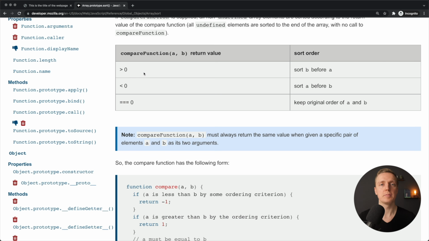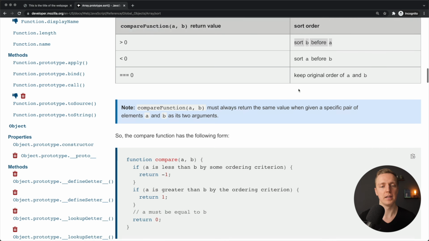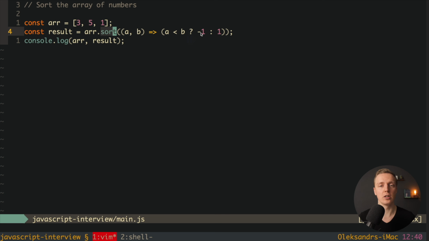Also, there is one more important point to remember. In the compare function, we can return a number which is bigger than 0 or smaller than 0, and it will work exactly the same. It will sort b before a or a before b, which actually means we can write our code a little bit differently and not with -1 and 1. We can simply return here a minus b.